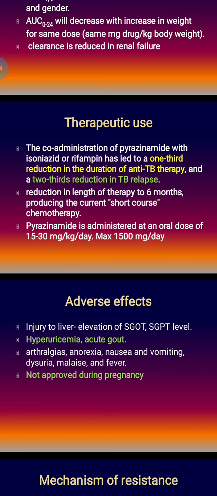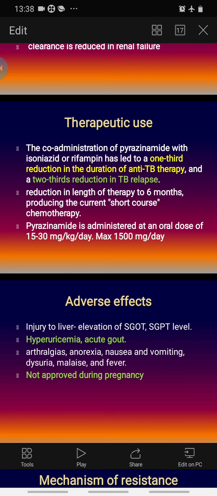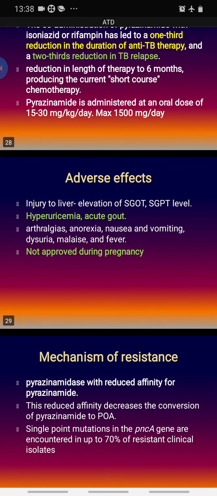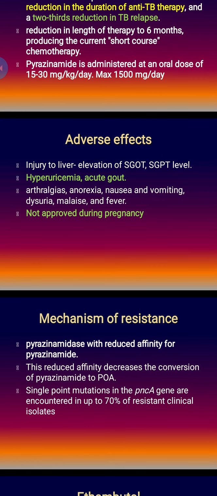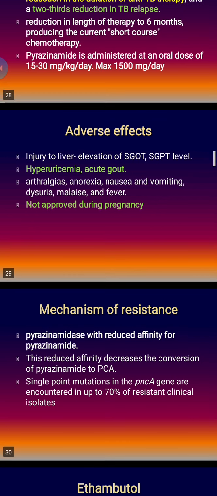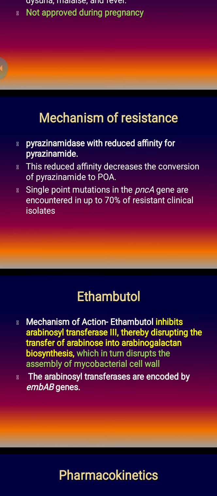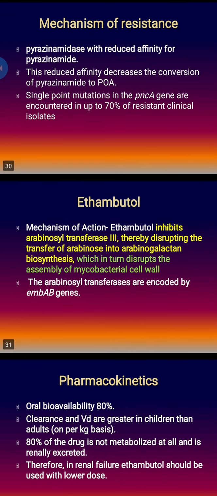Hyperuricemia is there because it reduces uric acid excretion, and there can be arthralgia also. It is not approved during pregnancy because of the chance of hepatitis. Okay. Mechanism of resistance: reduced affinity of pyrazinamidase is the reason for resistance, because that is the enzyme which converts pyrazinamide into its active form, pyrazinoic acid.